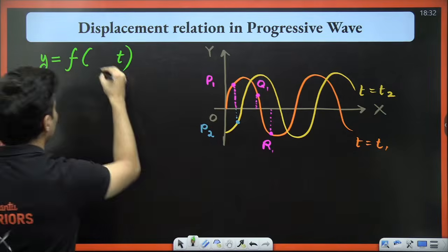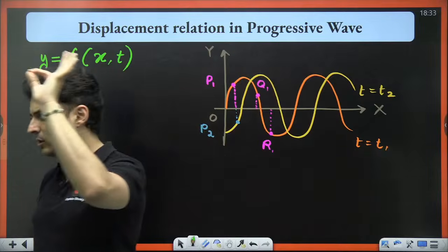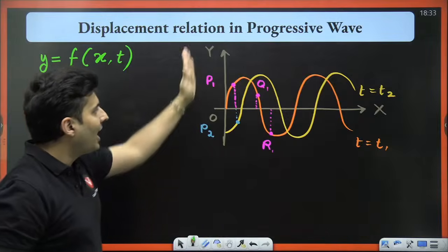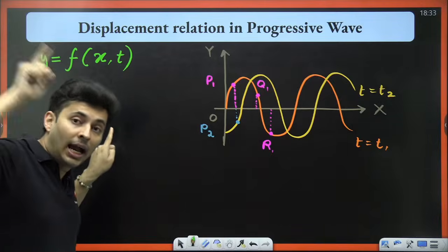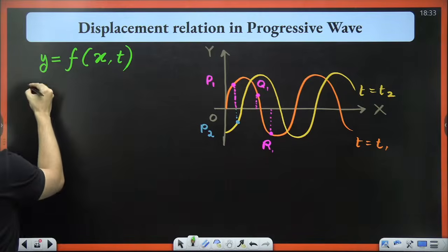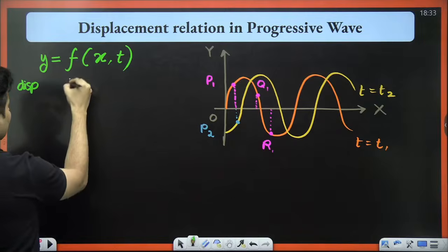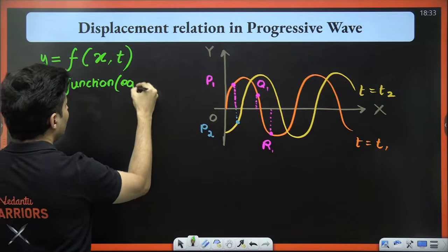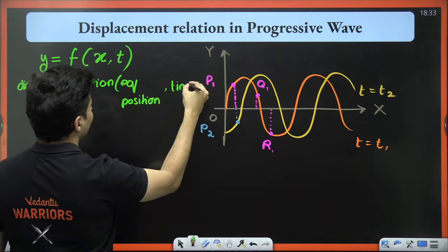So can I say it is also dependent on the x coordinate? It is also dependent on the x coordinate, yes or no? Very good. Now, if the y coordinate of any particle depends on two things, you give me x and time, only then I can tell you the y location. This y location is also called the displacement. This is a function of your equilibrium position as well as the time.